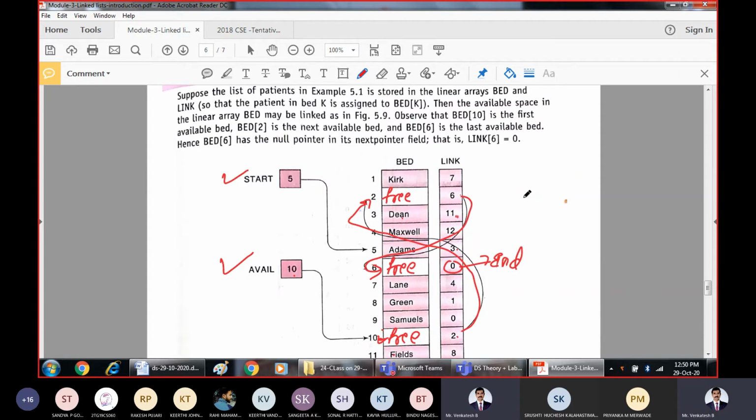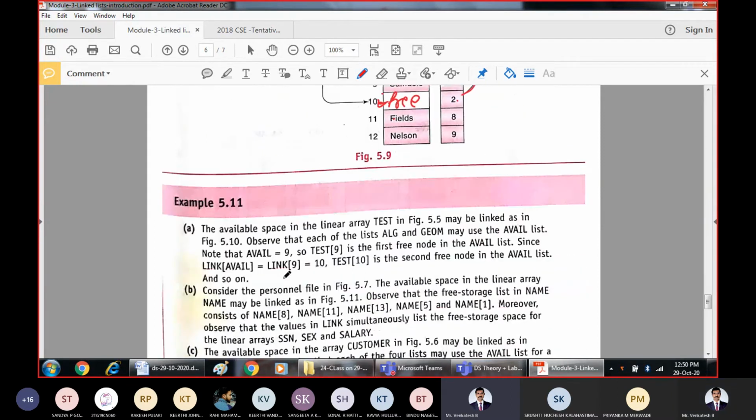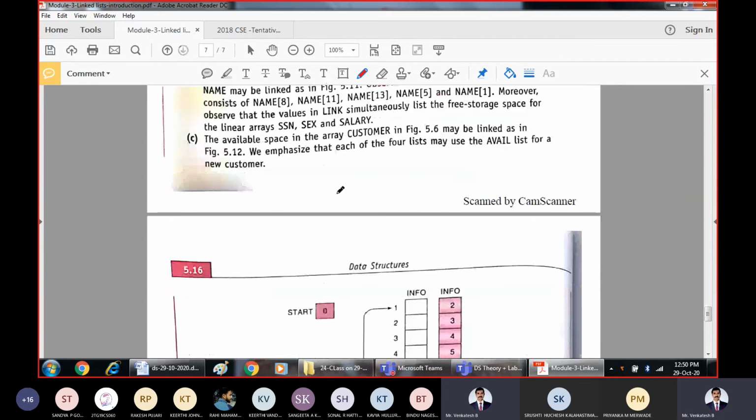This is how we can allocate memory for the new nodes. That means you should have two pointers: one pointing to the already allocated memory location, and one pointing to the freely available memory location. This is the same scenario I explained.